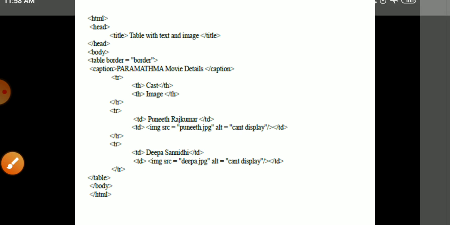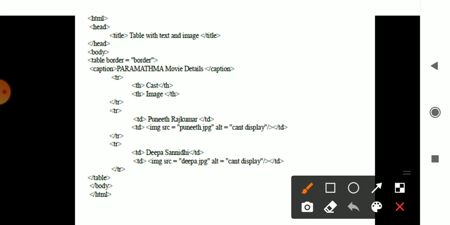Okay, so how tables are written, you can check out here. You have the title here, head close, body. You can give the border for the table. Then the caption, the table heading, can be given: Pratama movie details. And you have the row. In the row you have two columns, cast and image.